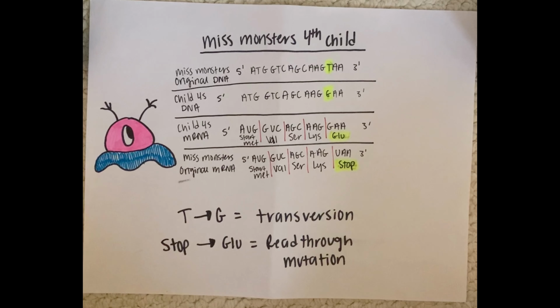Lastly, Miss Monster looked at her 4th child's DNA sequence. She noticed that there was a change from a thymine to a guanine in the last codon. This change caused a stop codon to switch to a glutamic acid. This can be identified as a transversion and a read-through mutation because the stop codon changed into a coding amino acid, resulting in a longer protein sequence.